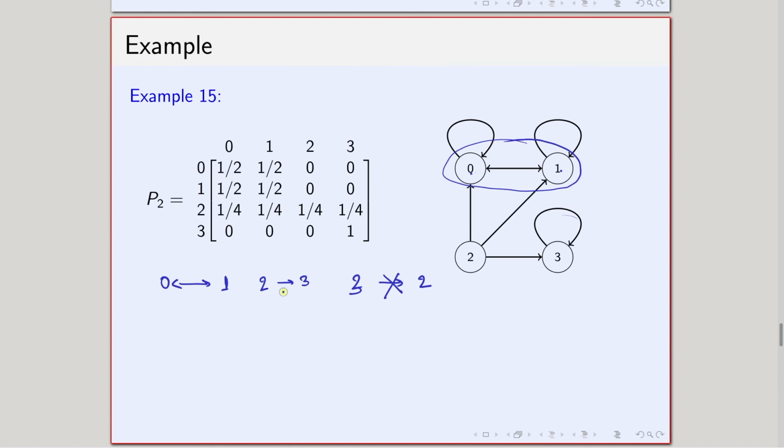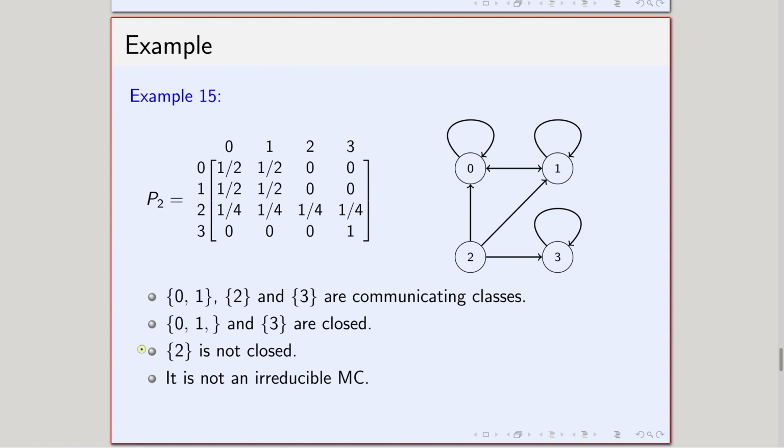That means these two do not communicate, so 2 is separately one communicating class and 3 is separately another communicating class. So we have 0 1 as one communicating class, 2 alone as one communicating class, and 3 alone as another communicating class.